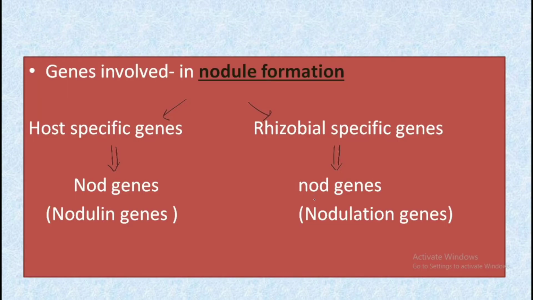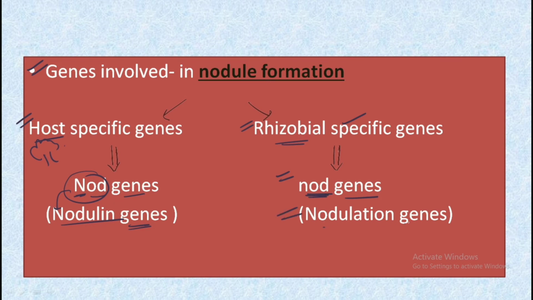Let's move forward. So we have the genes involved in the root nodule formation, and there are majorly two genes involved. First one is the host specific, and then we have the rhizobial specific genes. The host in this complete process is the plant that we are talking about, that is the leguminous plant, and we have the rhizobium bacteria. So in the host specific genes we have capital NOD genes, also known as nodulin genes, and the rhizobial specific genes are the small nod genes, that is the nodulation genes.